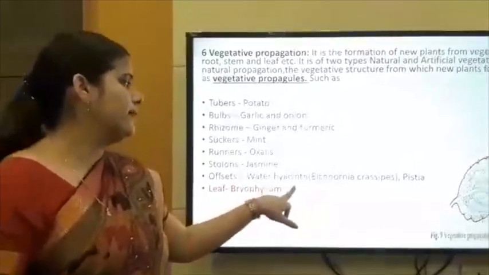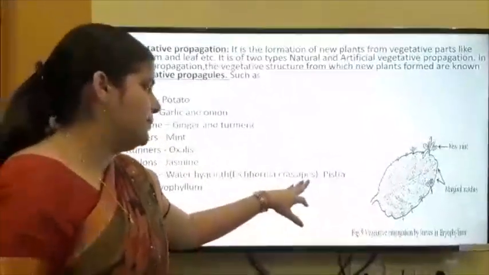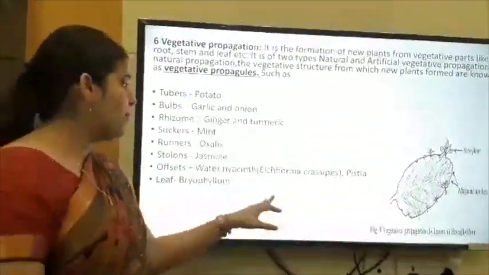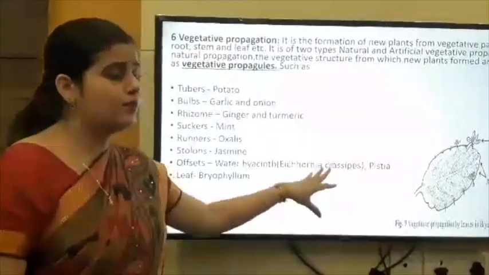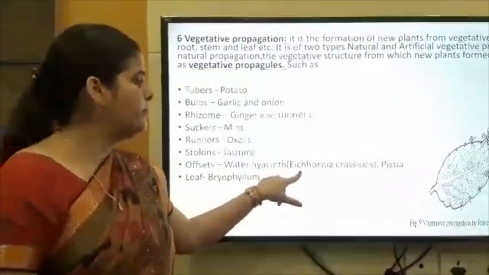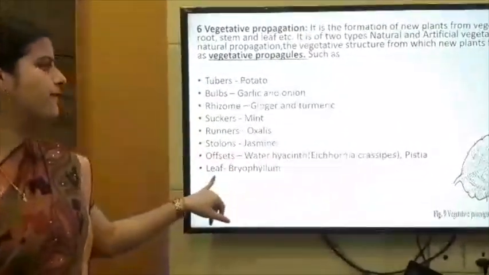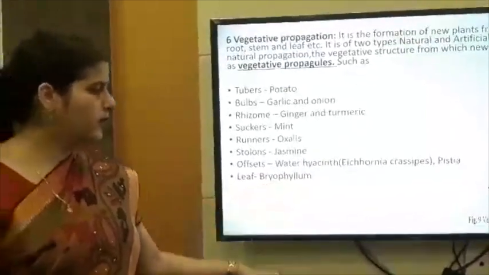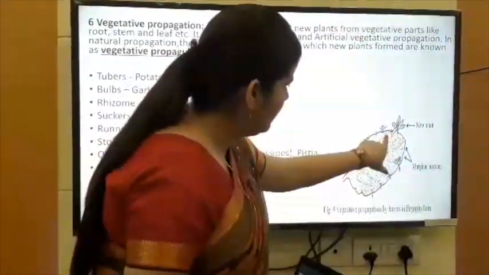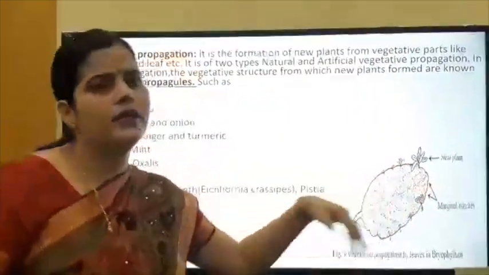Offset, water hyacinth. Its scientific name is Eichhornia crassipes. Or it is also present in Pistia. You have to remember its scientific name also. It is very important. Offset, in case of water hyacinth, its scientific name is Eichhornia crassipes. Last one is leaf, Bryophyllum. This is a Bryophyllum leaf. From its margin, buds arise, and from buds a new plant arises.